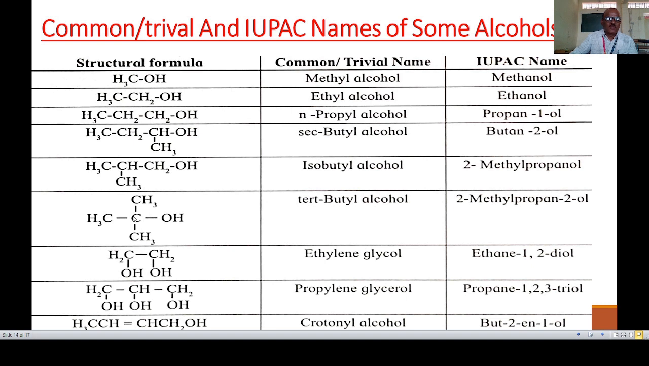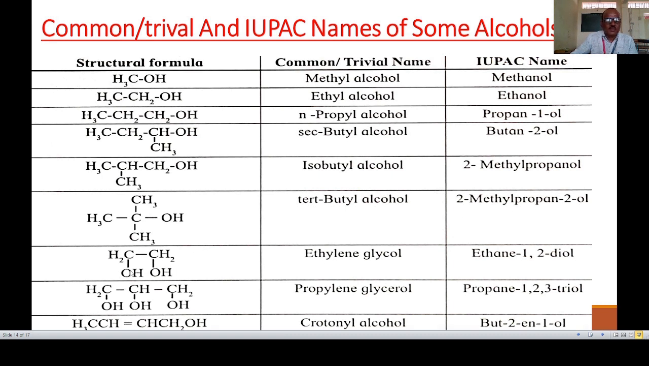Next example, the OH group is attached to this carbon atom, then you select the longest chain, containing 3 carbon atoms, 1, 2, 3. Then this CH3 is a branch chain. So here first we see the common name. This carbon is tertiary. 4 carbons are present, butyl group, tertiary butyl alcohol. And the IUPAC name: this is the longest chain containing 3 carbon atoms. At carbon number 2, OH and a methyl group are present. So 2-methylpropan-2-ol. This is the IUPAC name.